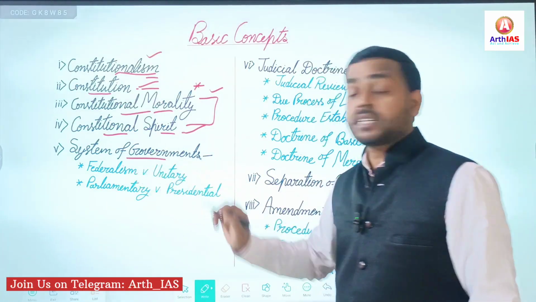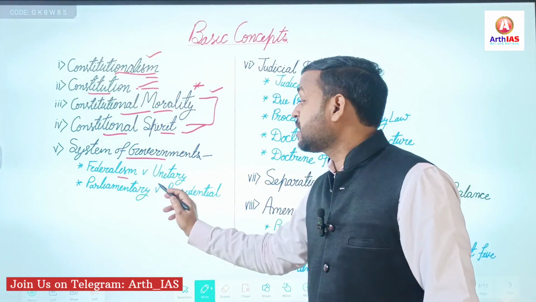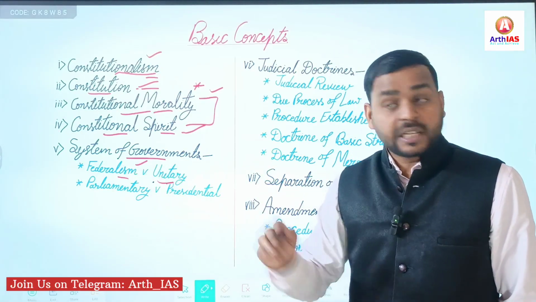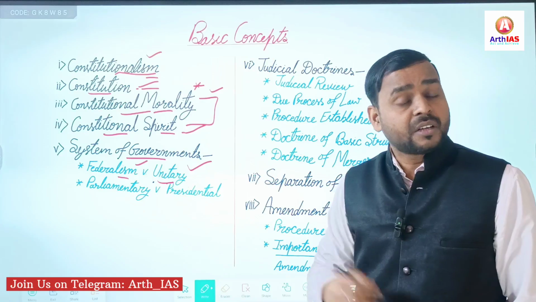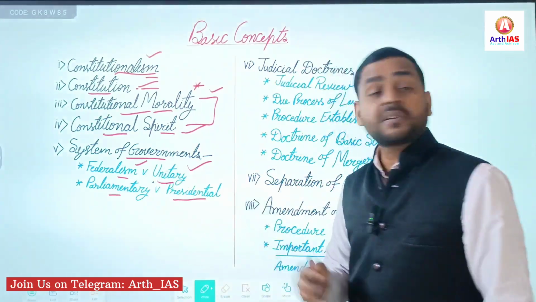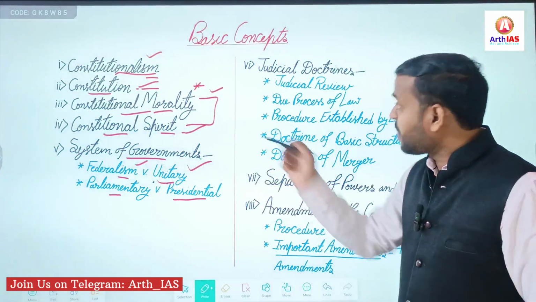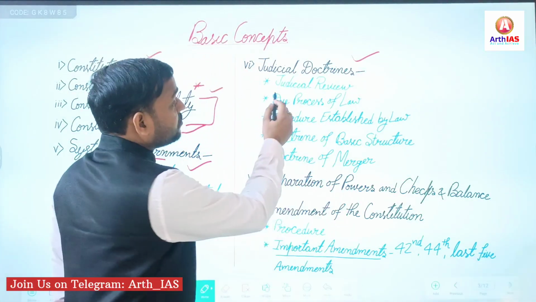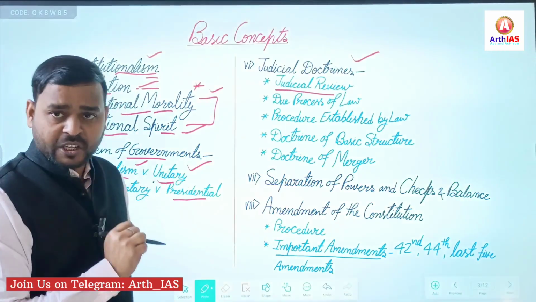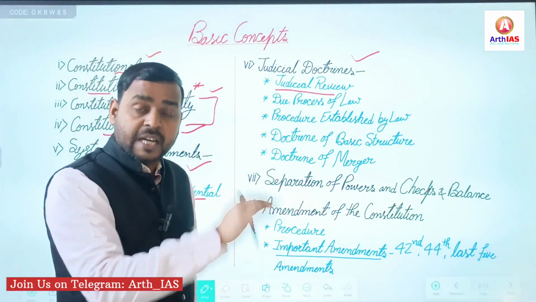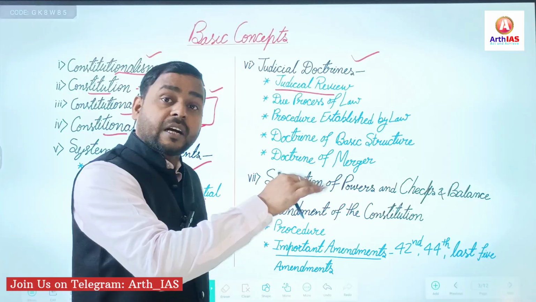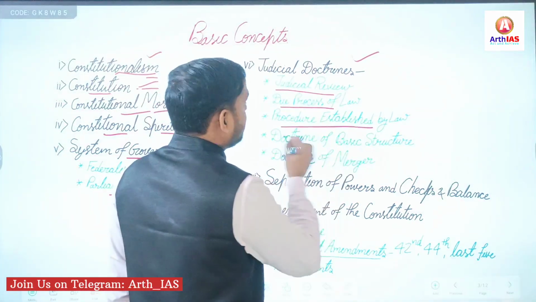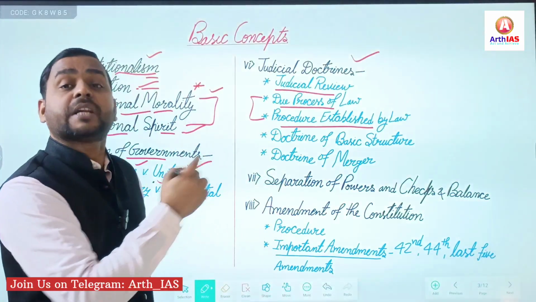Then system of government. Here you will focus on federalism and unitary, right? What is the meaning of federalism, its functions, and the difference between federalism and unitary. Then parliamentary form of government and presidential form of government. Apart from that, certain judicial doctrines are very important. Certain judicial doctrines means judicial review, very important, right? Certain articles are important, Article 13, and other articles. Due process of law and procedure established by law: these two concepts should be very clear.